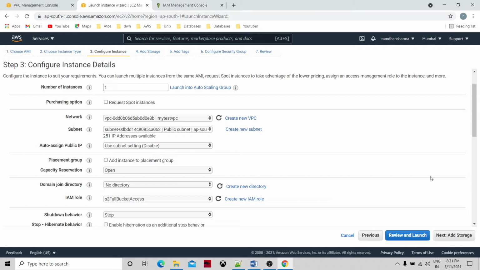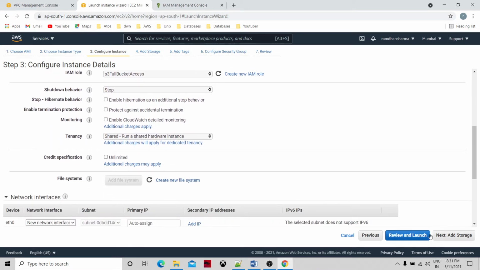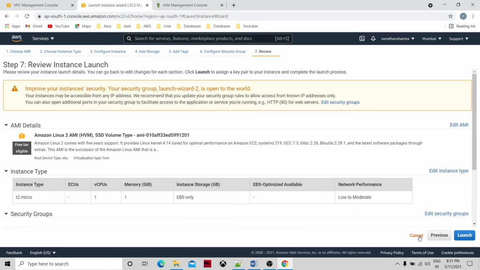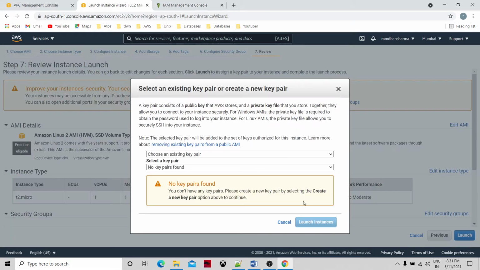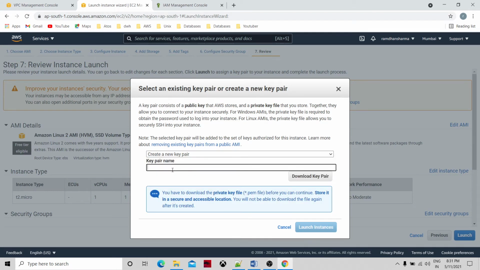Everything else I'm leaving as default, and then review and launch. Launch it. This is asking for a key pair. This is my public EC2 key.